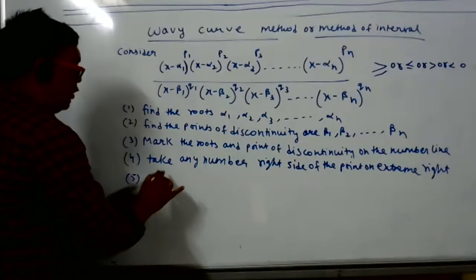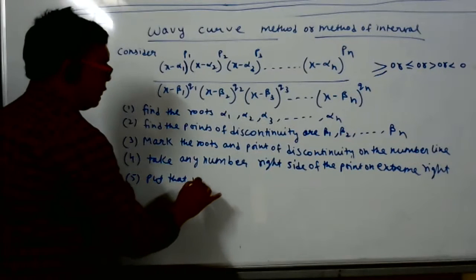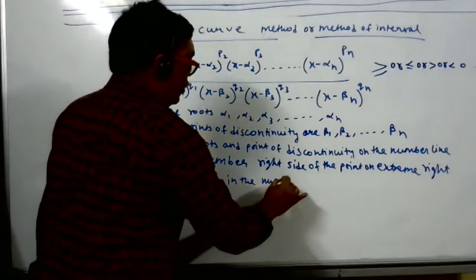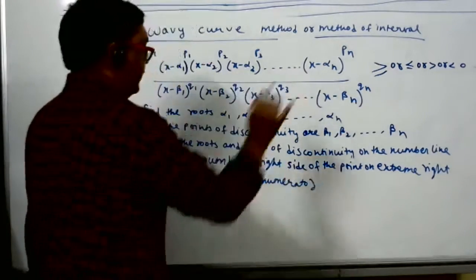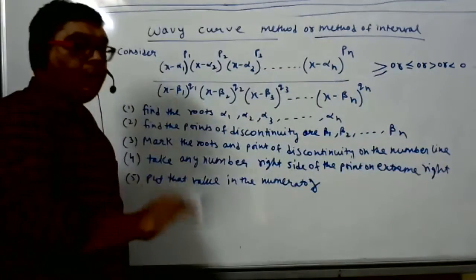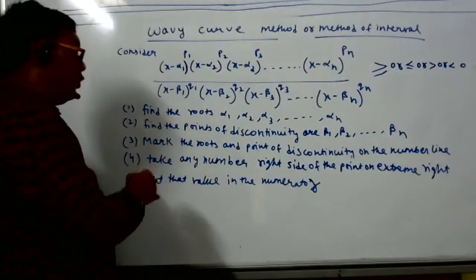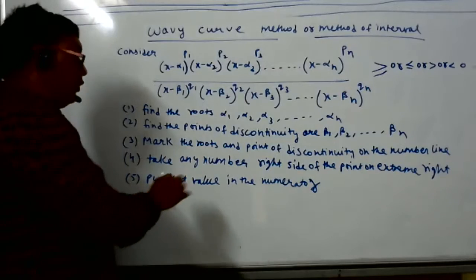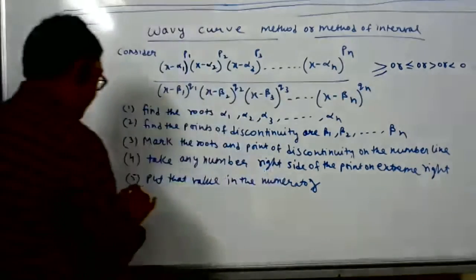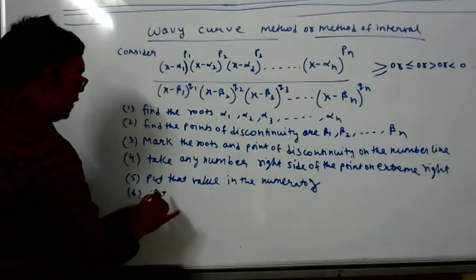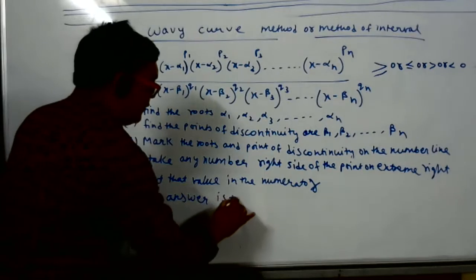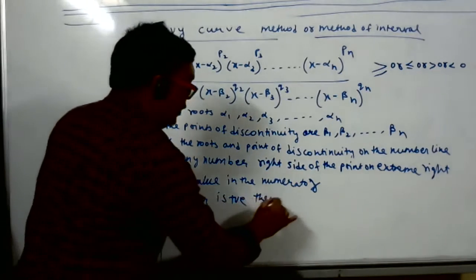Put that value in the numerator. Put the same value in the numerator. So two options, you will get either positive or negative. If the answer is positive, then the wavy curve.